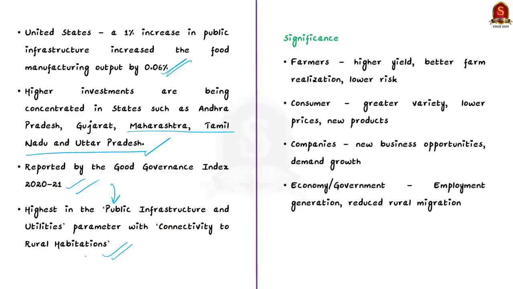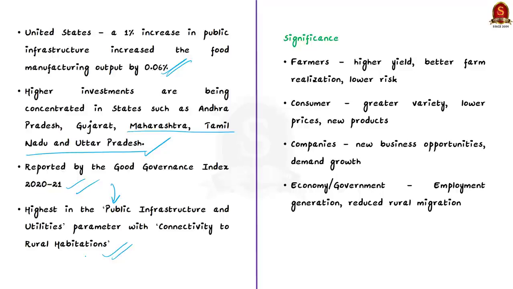Now this food processing sector is important due to the significant benefits that it offers for its different stakeholders. For example, for farmers, it provides higher yield, better farm realization and lower risks. Now as a consumer, we'll have the benefit of greater variety products, low priced products and new products. Then for companies, new business opportunities is a benefit.